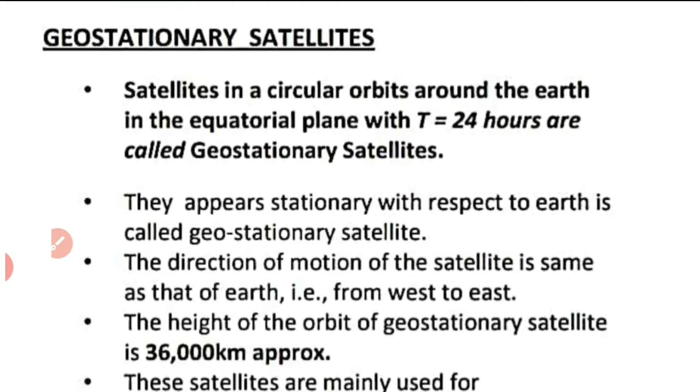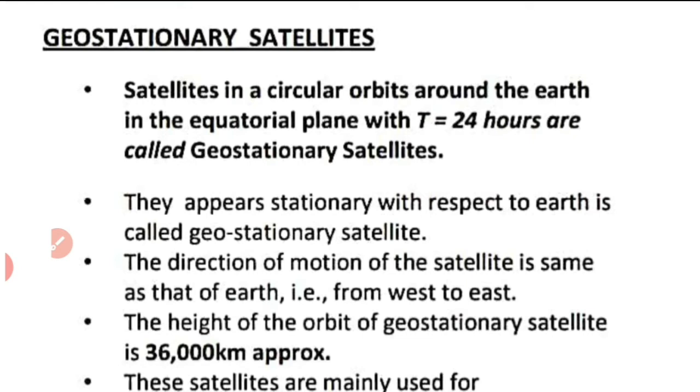So the satellites which take the equatorial plane, their orbital height will be more than that of polar satellites. The satellites which revolve around Earth in the equatorial plane in such a way that they are synchronous with Earth, means they are stationary with respect to Earth, seem to be stationary. Such satellites are called geostationary satellites.